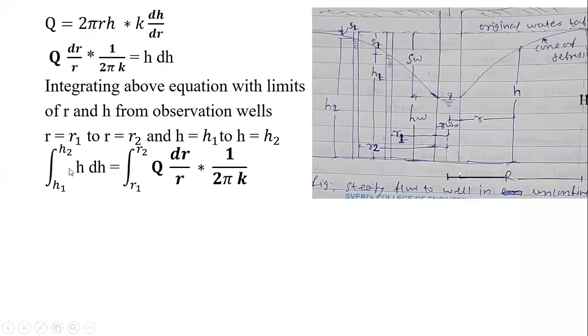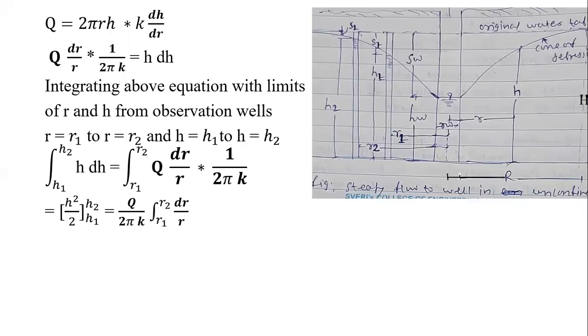So integration of h dh will be h square by 2, with the limit of h1 to h2, the boundary conditions, is equal to the constant terms I have taken out, q upon 2 pi k, and the remaining term integral of dr by r. So dr by r remains only, and its limit is from r1 to r2.